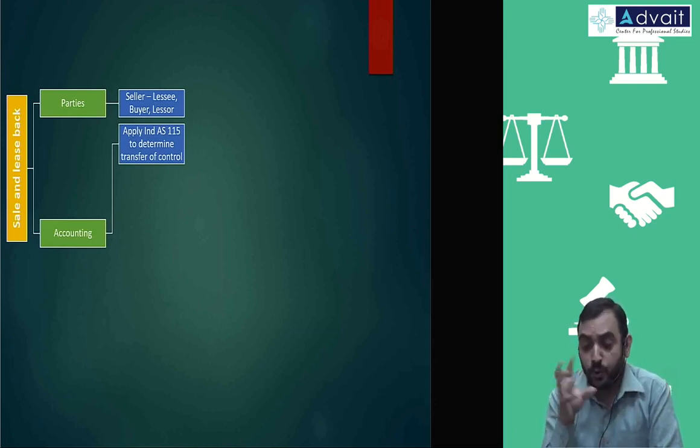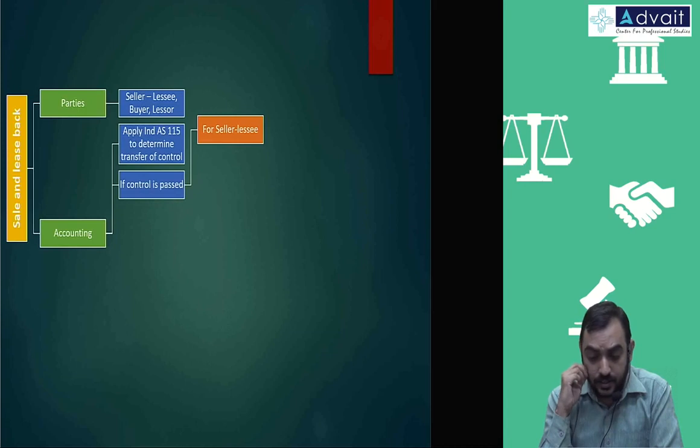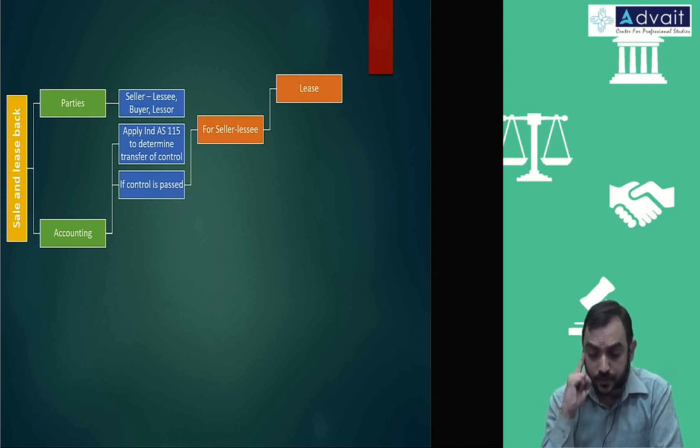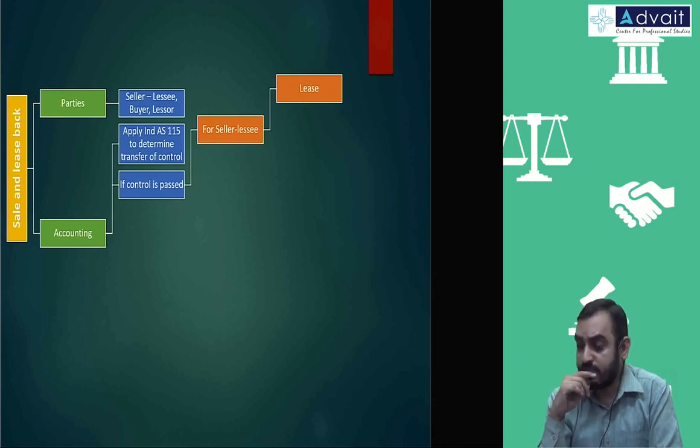So, you apply those control characteristics like legal transfer, consideration, time of payment, physical possession, lot of points were there. Considering all these things, you assess whether the control is a sale or not. If control is a sale, then the seller or lessee will have to account for two transactions. That is, one for lease, other for sale. The name itself will tell, seller and lessee.